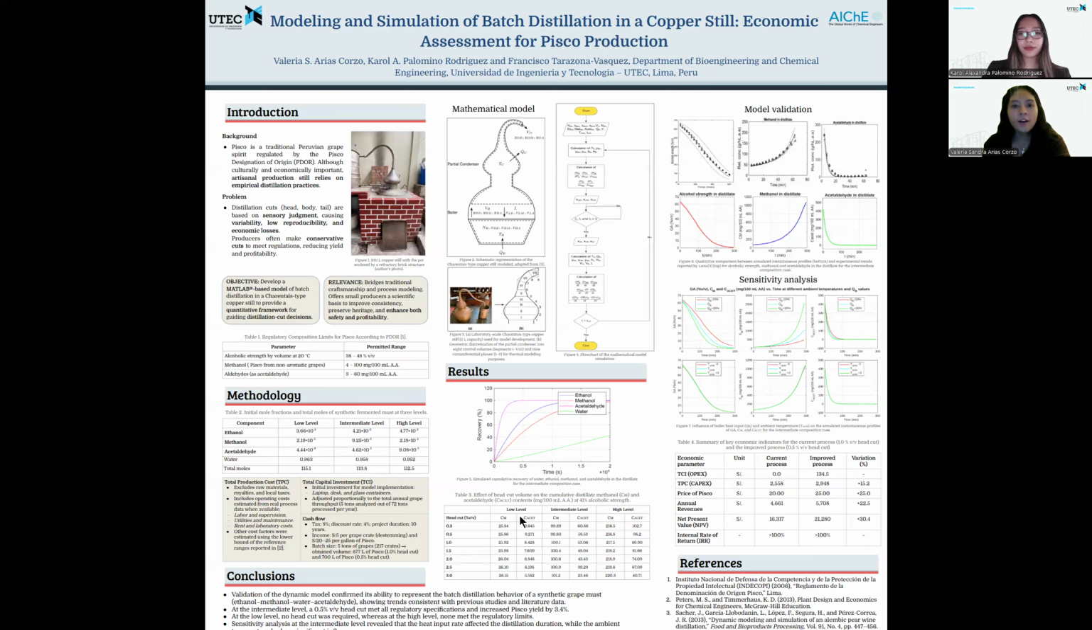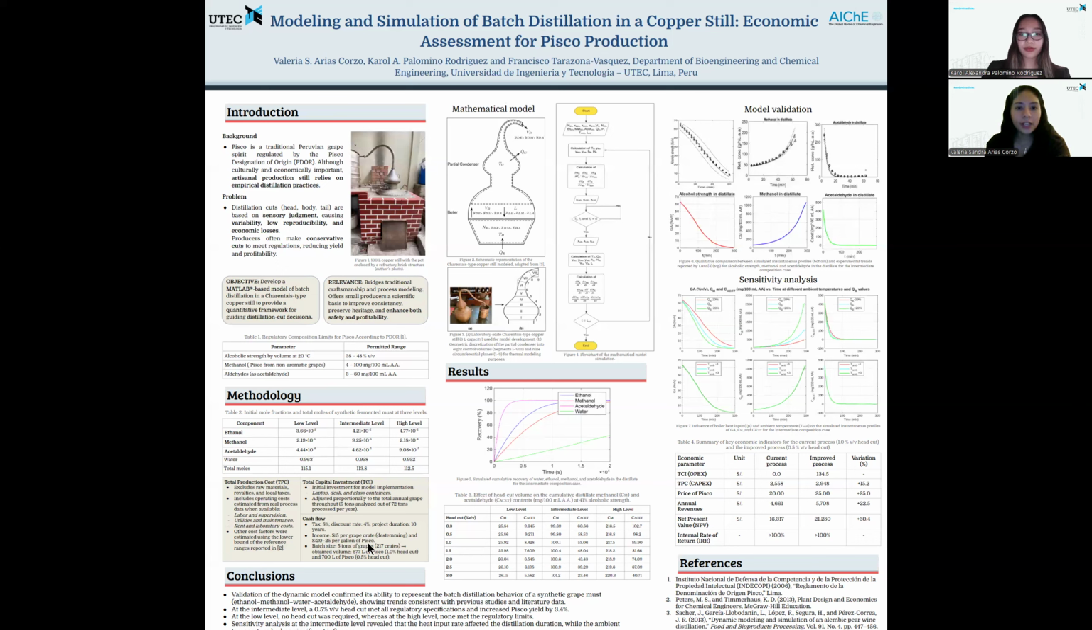And third, for the high level, even large cuts failed to comply, highlighting the importance of fermentation control. The model was qualitatively validated through punctual trend comparison with literature data, showing consistent behavior for ethanol, methanol, and acetaldehyde.